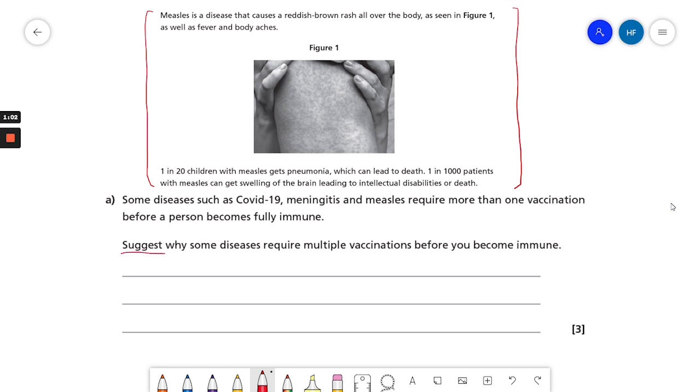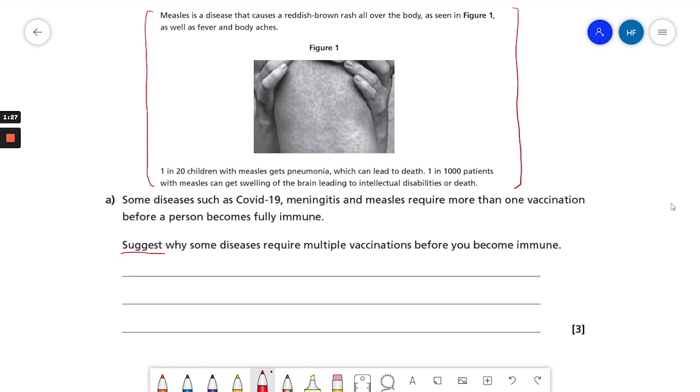So this is an application question, and it's testing your ability to use your existing knowledge and understanding about how the immune system and how vaccines work. So you might not have been taught specifically about why COVID or measles need more than one vaccination, but you need to know your existing knowledge and understanding and apply it. So let's identify other key scientific words or phrases in the question.